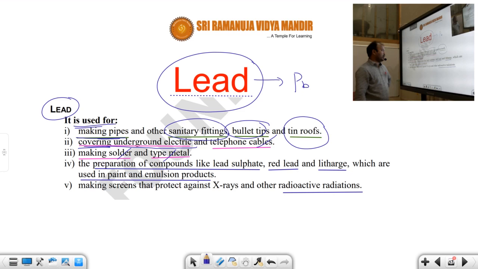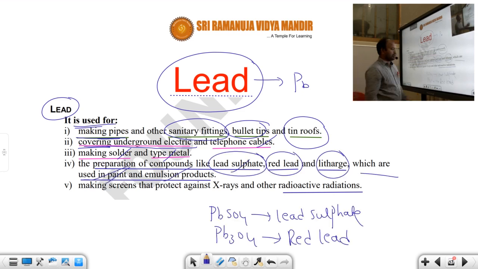Litharge is a powder used in paints and emulsion products. So in lead sulfate, lead will be the main constituent. In red lead, lead will be there, and in litharge, lead will be there. All these compounds are mainly used in paints and emulsion products.